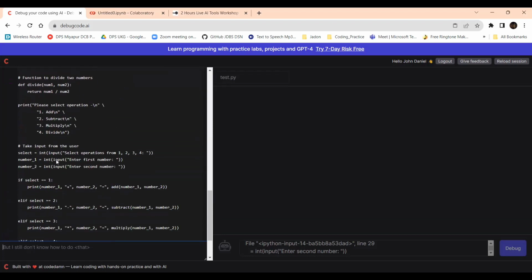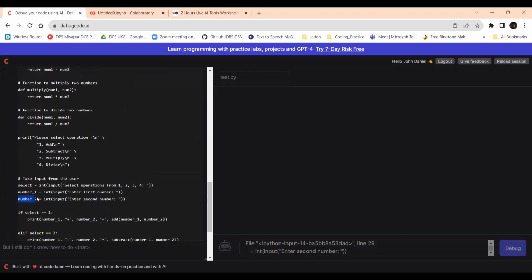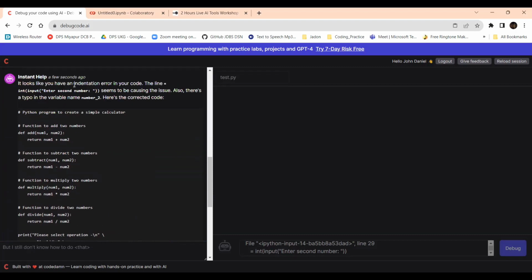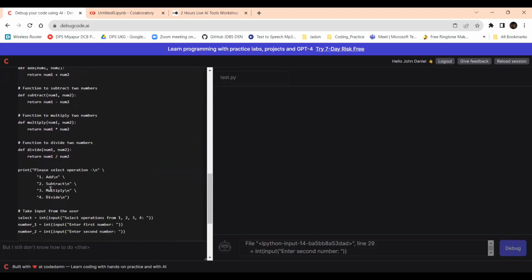And this is the number 2. It is giving, it looks like you have an indentation error in your code. The line is equal to seems to be causing the issue. Also there is a typo in the variable number 2. So here is the corrected code.